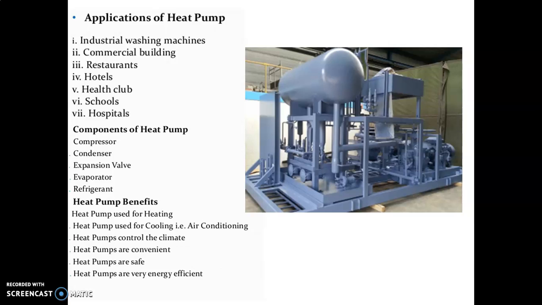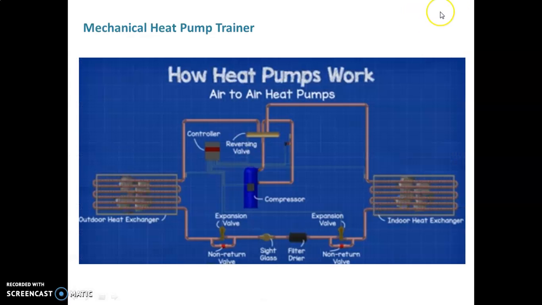That reversible valve will convert that heating to cooling, or vice versa. So the first is heat pump used for heating. Second one, heat pump used for cooling, that is air conditioning purpose. Third one is heat pump controls the climate. Next is that heat pumps are convenient, heat pumps are safe, heat pumps are very energy efficient. So these are some important features of the heat pump.